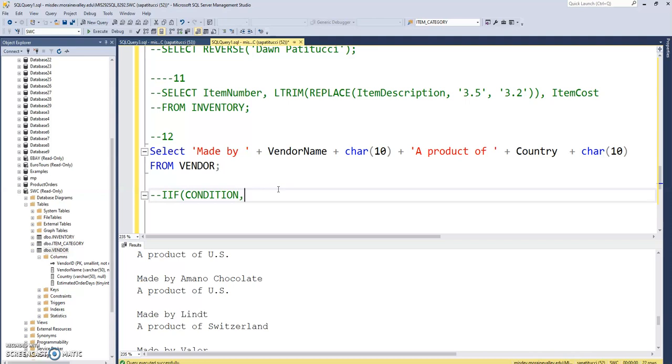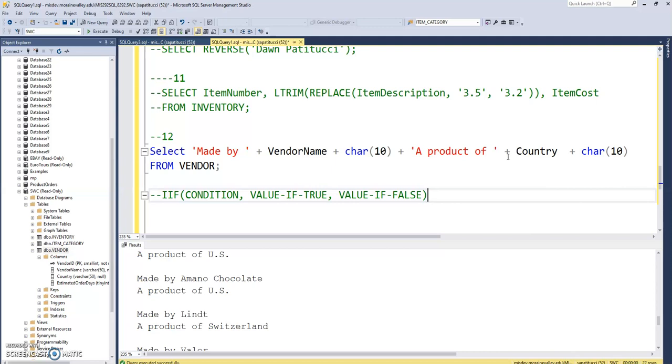So the condition is, what is the country? Is it the U.S.? And then we would do the value if that condition turns out to be true. We would plug that in as a second argument, and then the value if the condition turns out to be false plugs into the third argument.